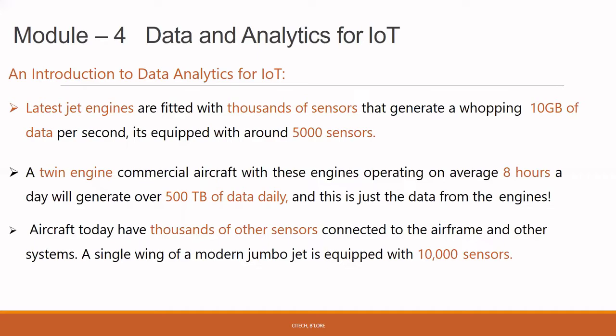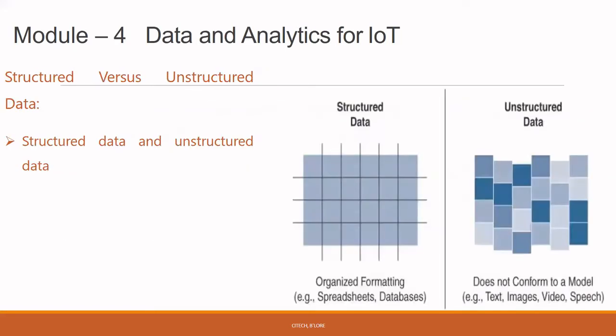See, thousands of other sensors are used in order to generate data in our aircraft system. And we have something called a jumbo jet, which is equipped with 10,000 sensors. So this is how data will be generated with the help of sensors, and in the modern IoT world, for everything we go with IoT sensors to analyze or to fetch the data.